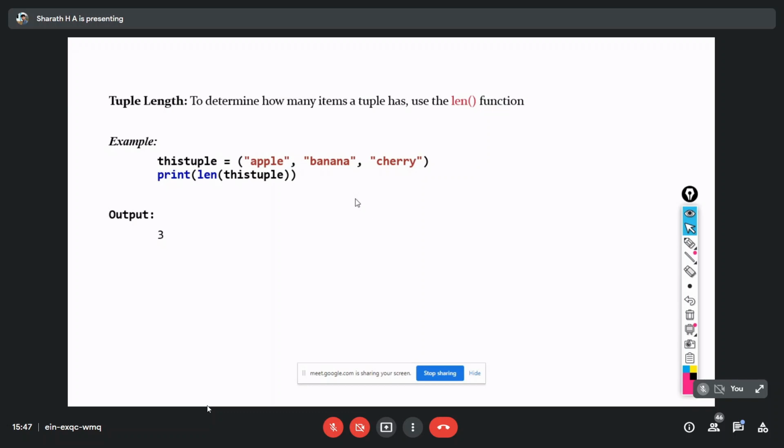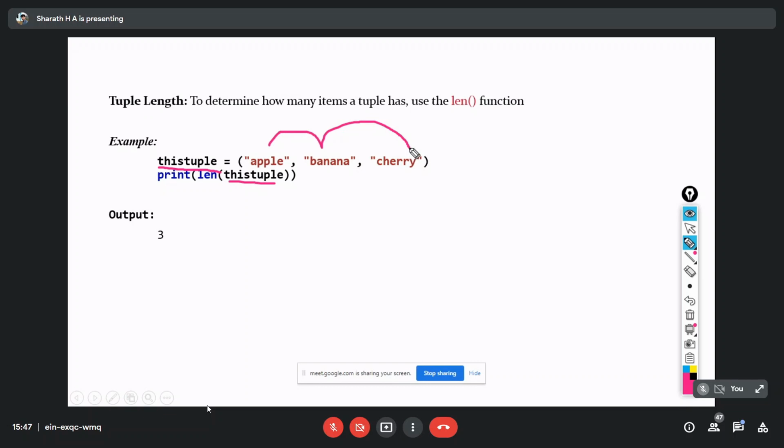Now the length function, to find how many elements are there in the tuple. In a list we have called that. Here I have to call length and pass the tuple name. So the length of the tuple is 3, because we have 3 elements here.